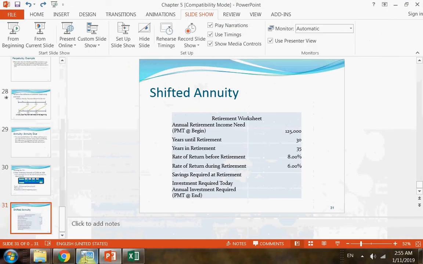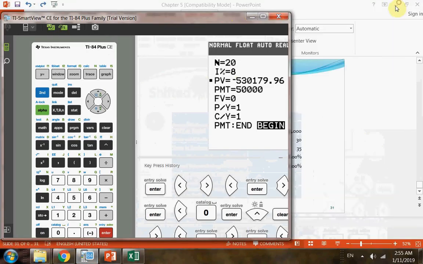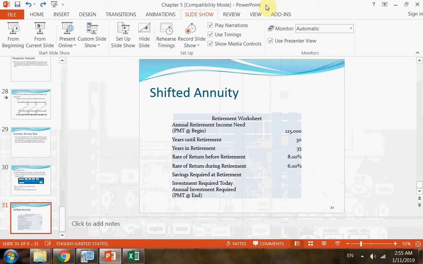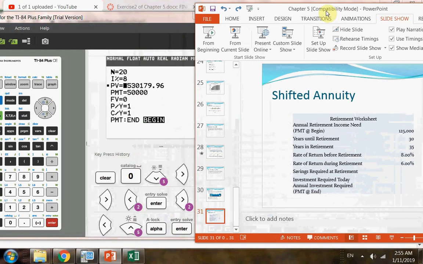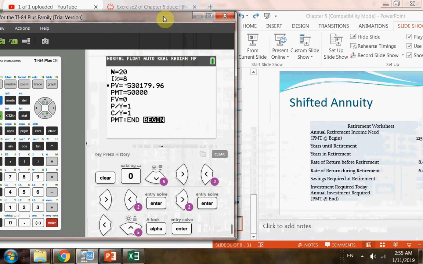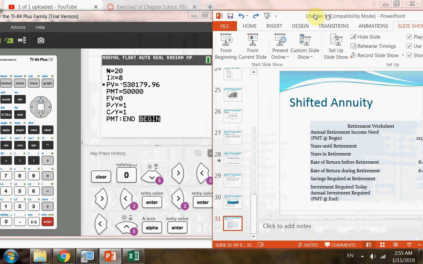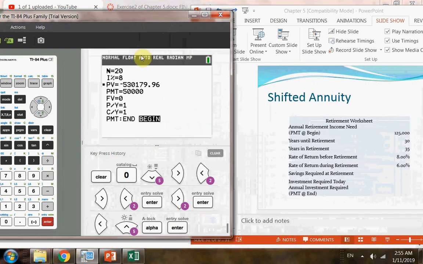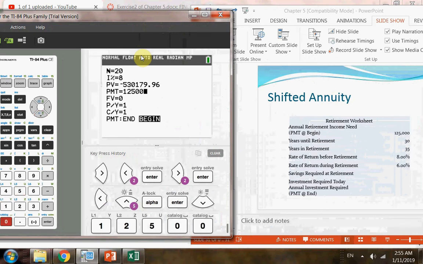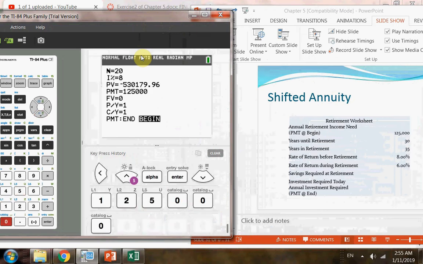So if I go to your calculator, okay, let me just minimize them so we can see all of them at once. Okay, so what I want to put for the payment is 125,000. Okay, I want to receive this much money when I retire, and I want to receive that for 35 years. Okay, 35 years, and the rate of return during retirement is 6%.